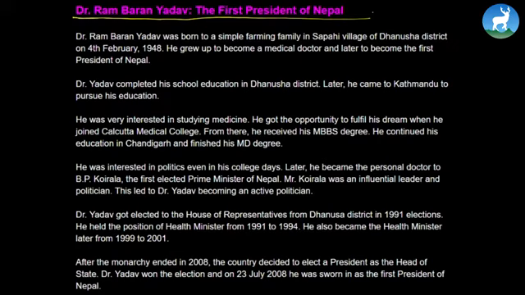He was interested in politics even in his college days. Later, he became the personal doctor to B.P. Koirala, the first elected Prime Minister of Nepal. Mr. Koirala was an influential leader and politician. This led to Dr. Yadav becoming an active politician. Dr. Yadav got elected to the House of Representatives from Dhanusa district in the 1991 election. He held the position of Health Minister from 1991 to 1994. He also became the Health Minister later, from 1999 to 2001.